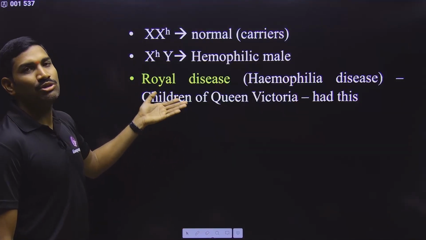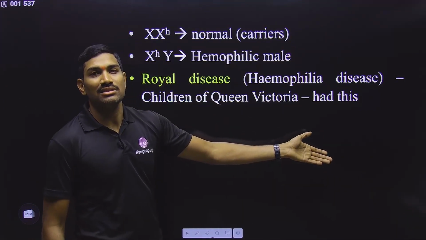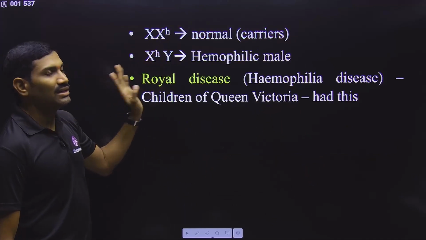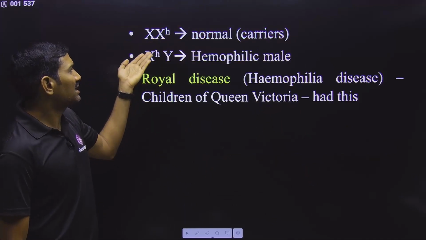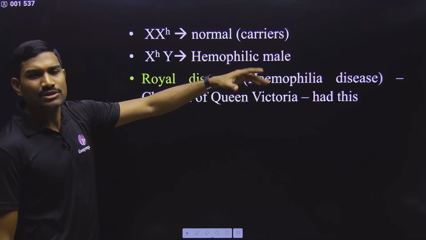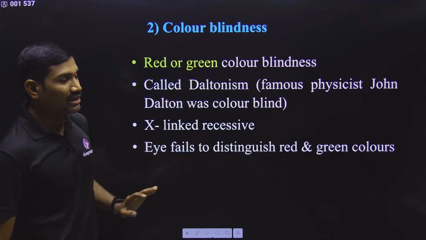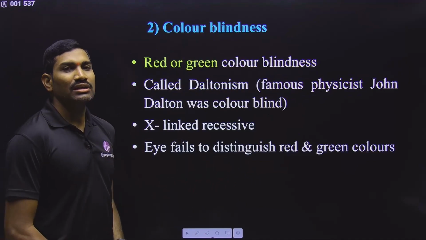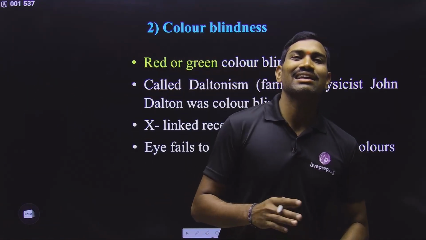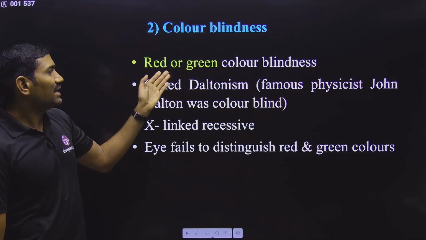This is observed in the descendants of Queen Victoria. That's why it is also called royal disease. Observe this carefully here. Anyhow, for these conditions under the X-linked inheritance pattern, we have already solved the genetic inheritance problems, and for that you need to practice. Clear? Next one is color blindness. This is also an X-linked recessive disorder. It is also called red-green color blindness, because generally in this case the individual cannot see red or green color.